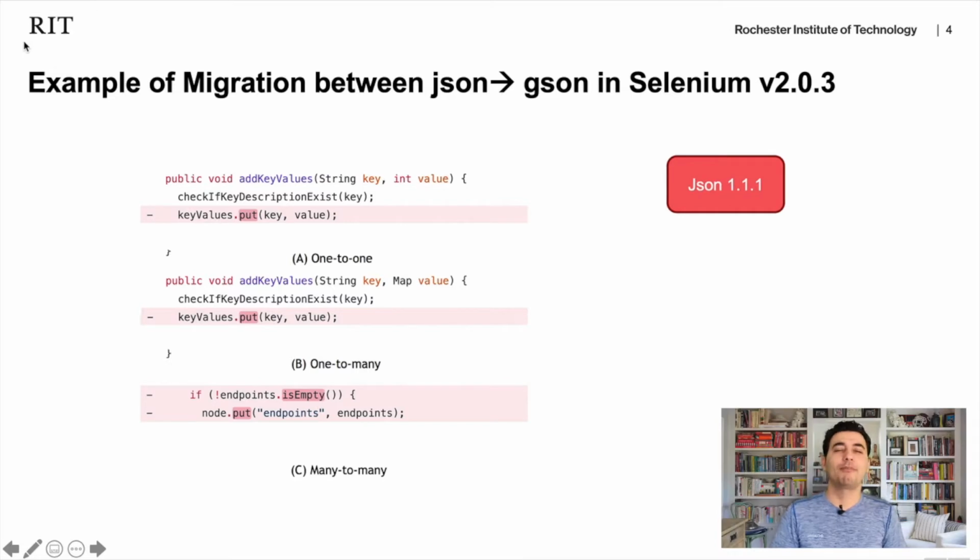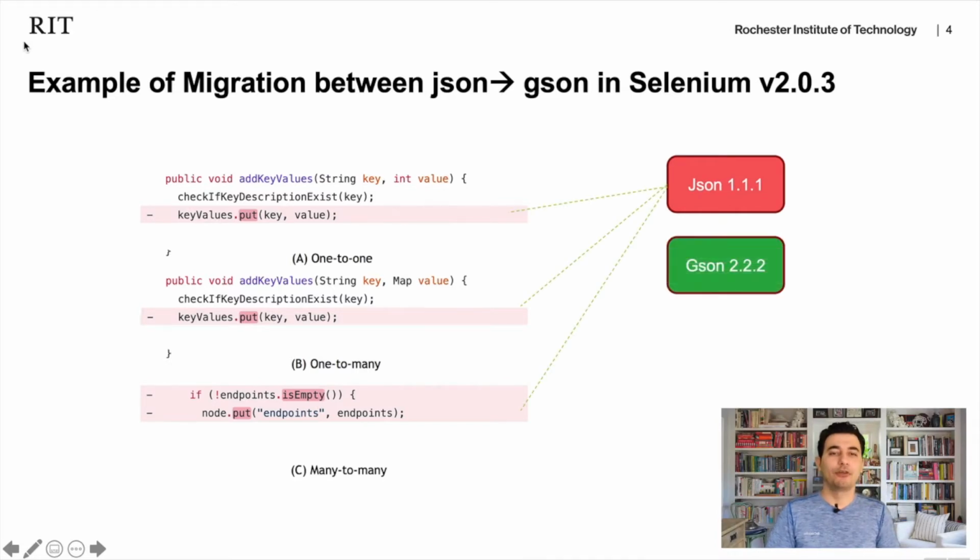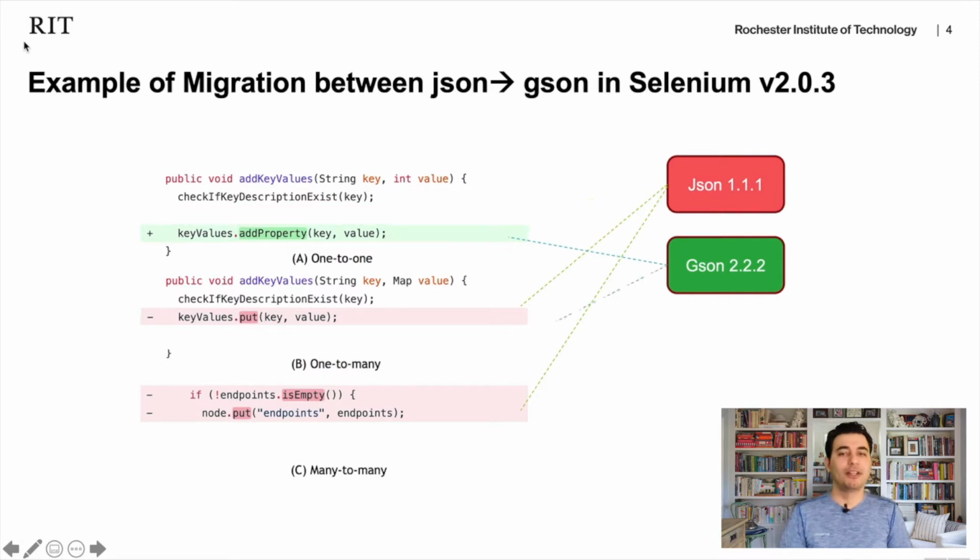This is a basic example where a developer migrated from JSON version 1.111 to JSON 222. In the first example, a put method is replaced by add property. In the second example, a put method is replaced by add property and to JSON. The reason we need two functions here is because they have a map.